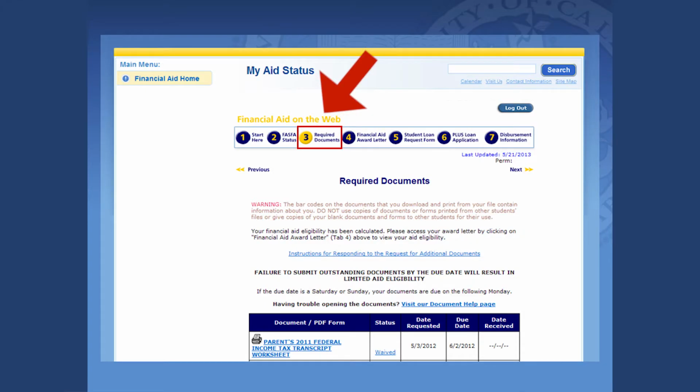Each year, we must verify financial information for certain students. If we require documents from you, we will send you an email notification. You may view any required documents and their due date on tab 3 of MyAid status. Failure to submit your documents on time could result in limited aid eligibility. We will process files throughout the summer as we receive them.